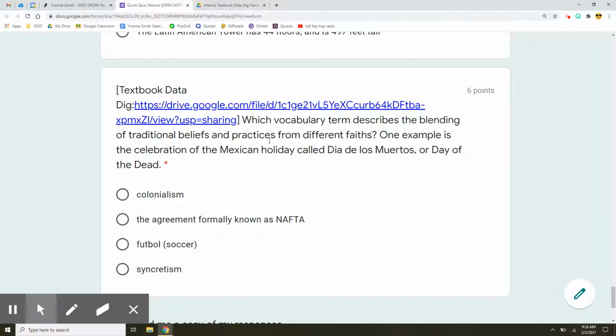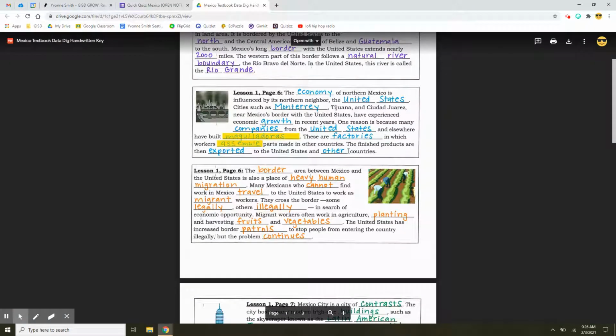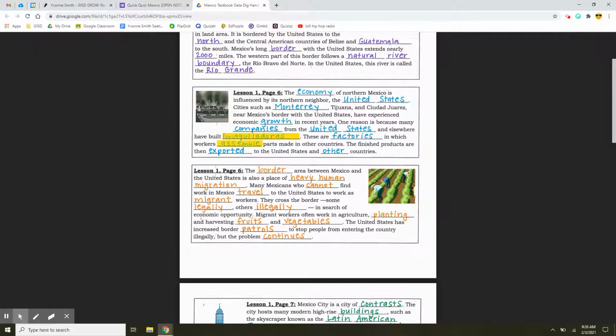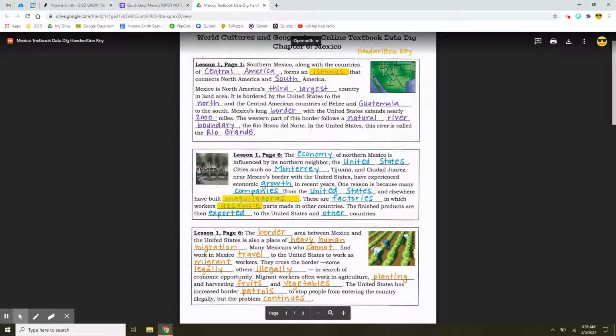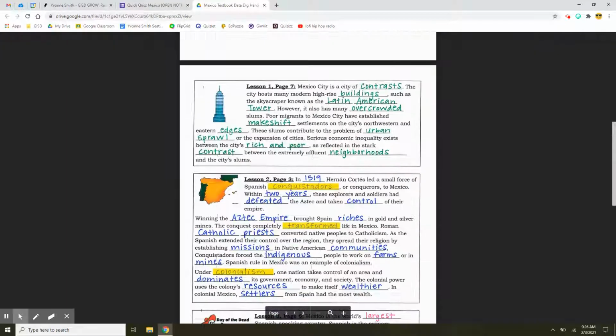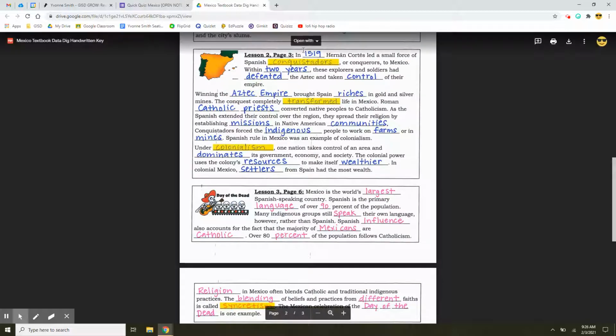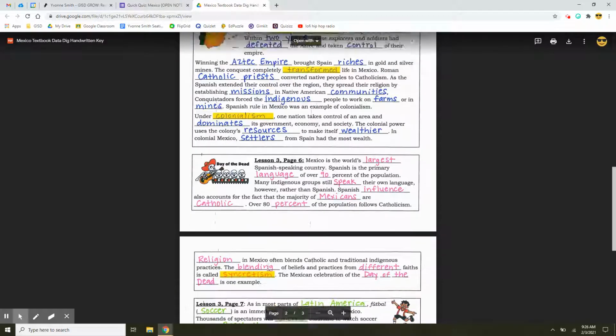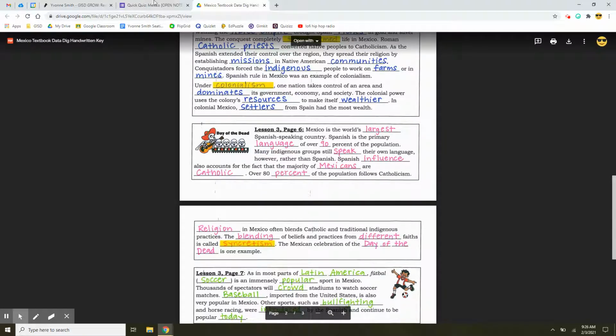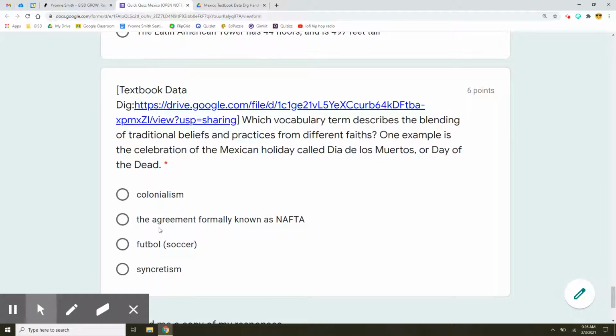Which vocabulary term describes the blending of traditional beliefs and practices from different faiths? One example is the celebration of the Mexican holiday called Dia de los Muertos, or Day of the Dead. If it is a vocabulary word on the data dig, you're probably going to find it in bright yellow. So let's find a bright yellow word: conquistadors, transformed, colonialism, syncretism. The one that's talking about Day of the Dead. Is it colonialism, the agreement formerly known as NAFTA, football, which also means soccer, or syncretism?